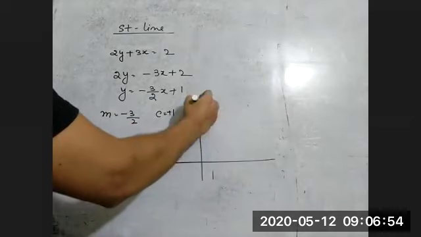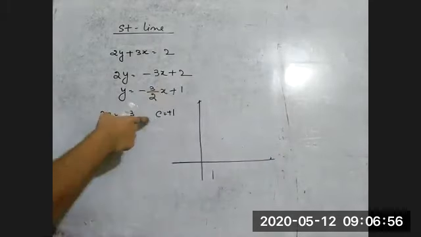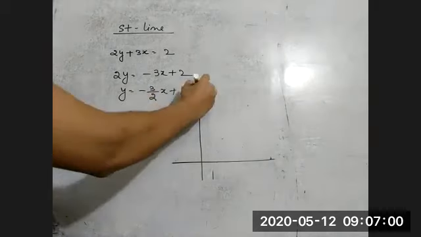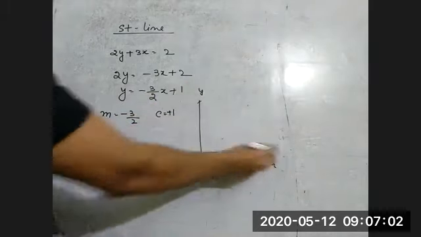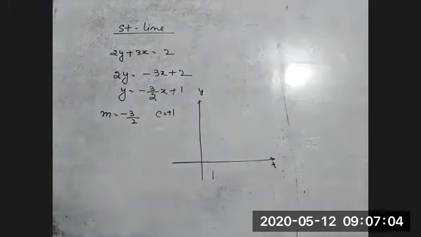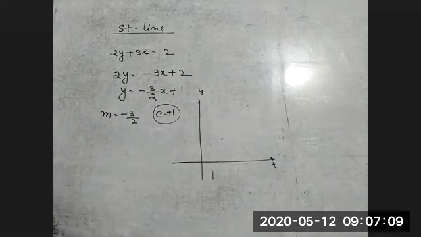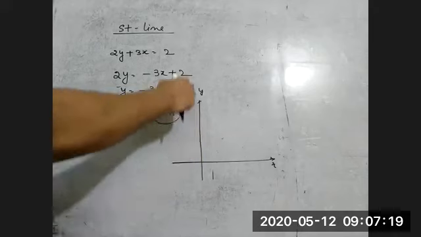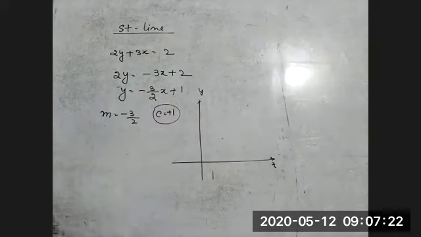Okay. See, now this time you are getting a negative slope. So how do we handle that negative slope? See, this is y and this is x. The y-intercept is plus, which means that the straight line is cutting the positive y-axis. It is not cutting the negative axis because the value of the y-intercept is plus 1. So somewhere on the positive y-axis, that straight line is cut. The second thing is the slope is negative.